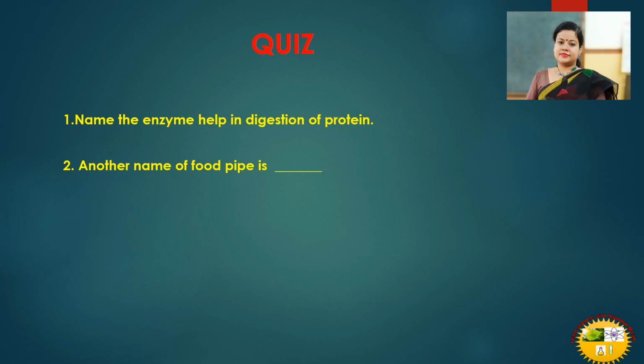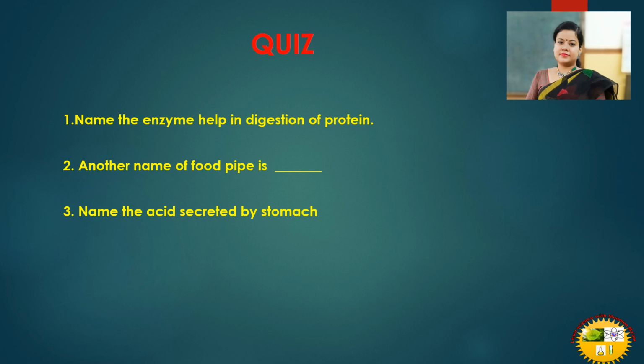Moving to the next question. Another name of food pipe is. What is another name of food pipe? I hope you have written already. Keep a check that you are writing the spelling correctly. Next, name the acid secreted by the stomach.